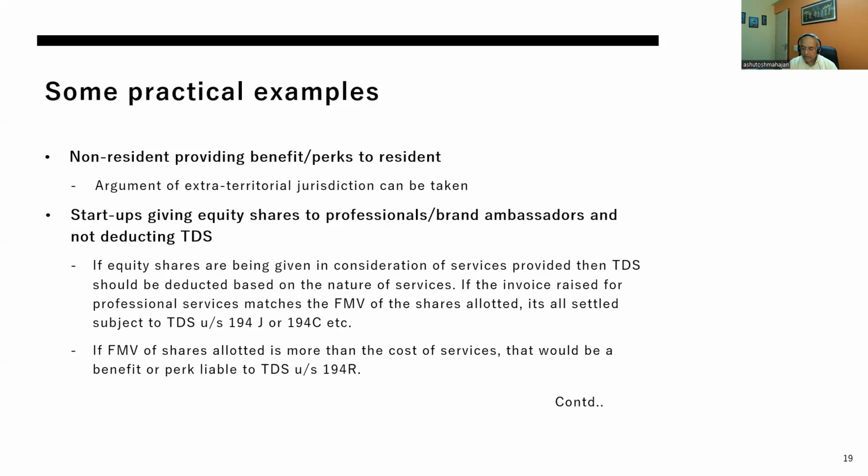And if the value of consideration in the form of shares, the fair market value, is equal to the cost of service, then obviously we are not looking at anything in 194R. We should look at 194J or 194C, as the case may be. However, if the fair market value of shares allotted is more than the cost of services, then probably there would be a case of a benefit being passed to the service provider, and 194R may come into application.